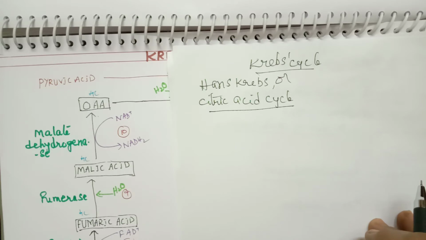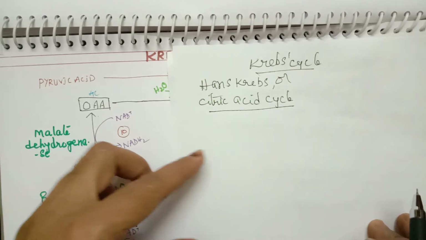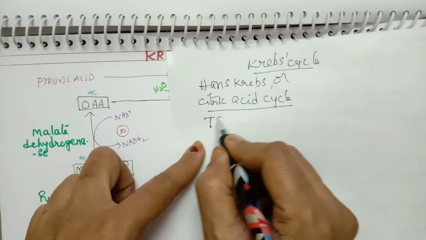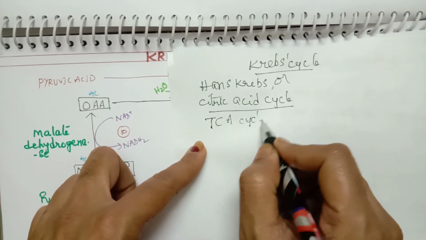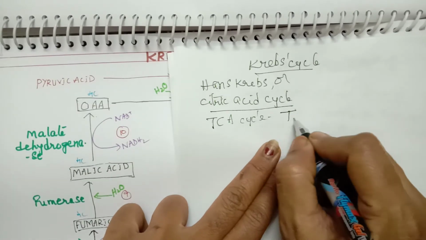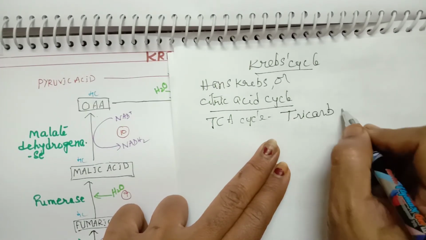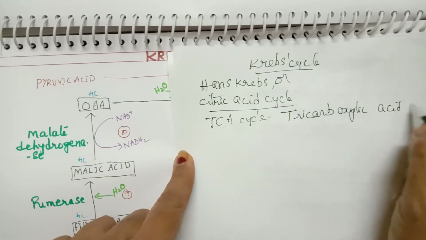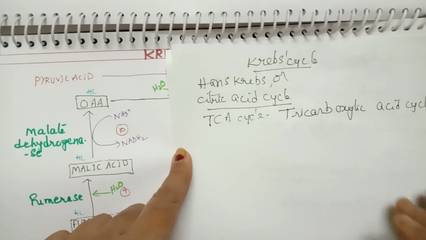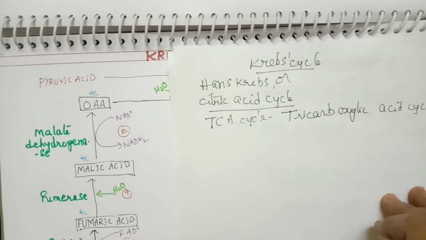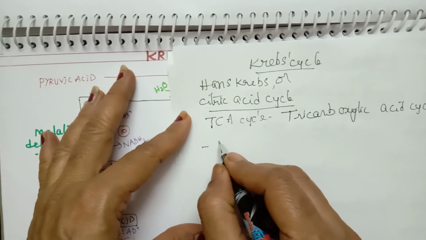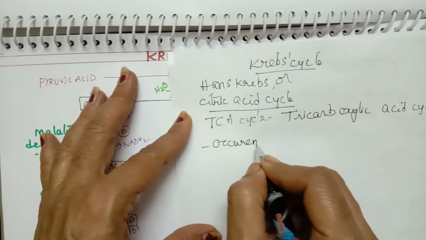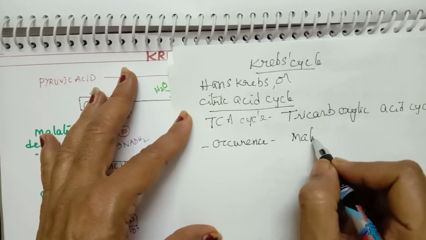And it is also called the tricarboxylic acid cycle or TCA cycle. So it is given these different names. And where does it occur? It occurs in the matrix of mitochondria.